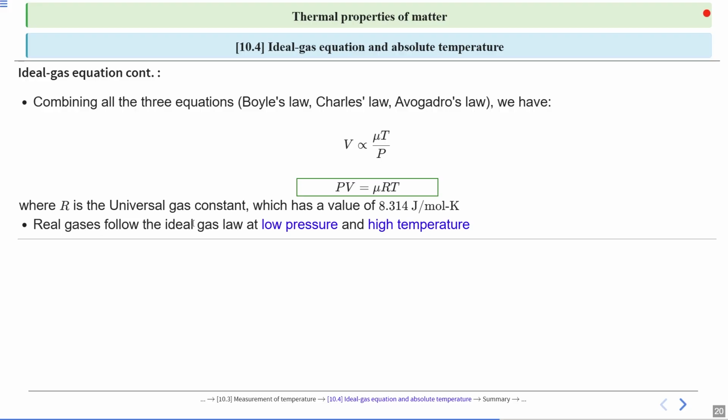Real gases follow the ideal gas equation under the condition that pressure should be low and temperature should be high. Alright.